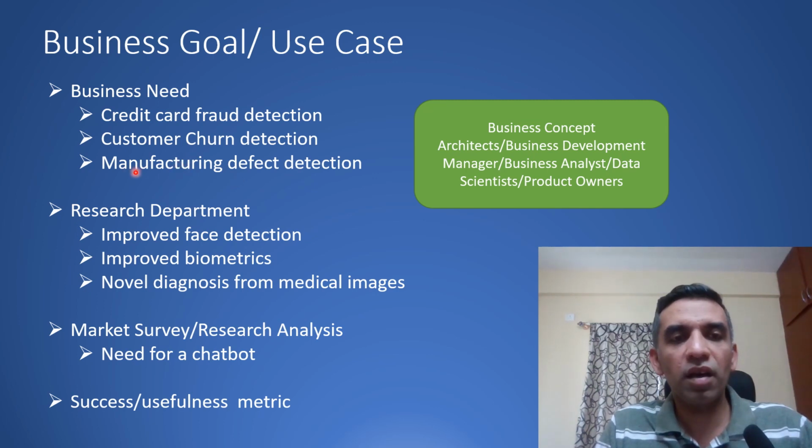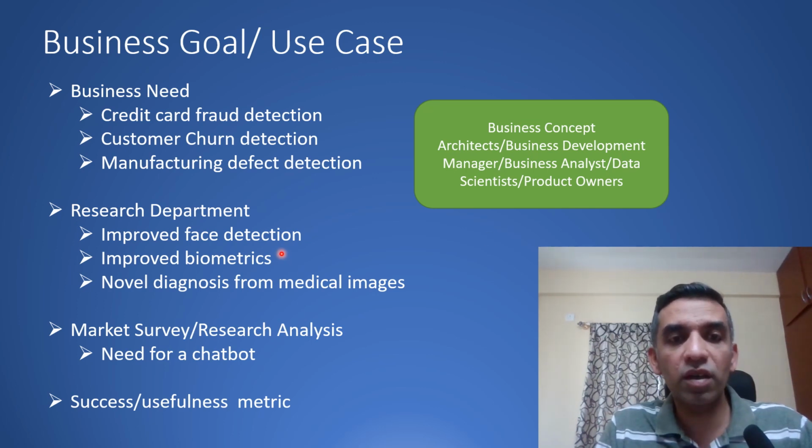So over here, I have talked about business units providing business goals, but it could also come from research departments within these big companies who want to try out novel technologies or solutions which could help the company. For example, in Google, you might have a research unit which looks at how to improve Google search. Or in Amazon, how do I improve customer experience when I'm trying to buy a product?